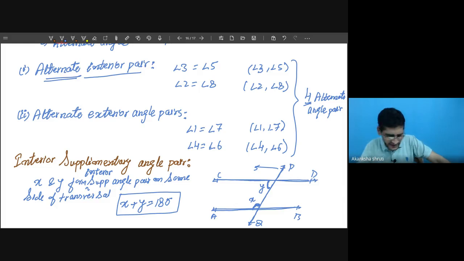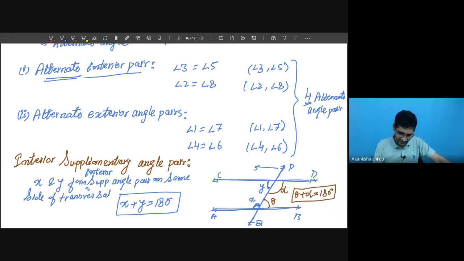You may take the other side also. You are free to take even this side also. If you take this as theta and this as alpha, then theta plus alpha will also be 180 degrees. Okay, student. Though y plus alpha is also 180 degrees because of the linear pair, so you may also write y plus alpha is equal to 180 degrees, but the cause is different. It is a linear pair.